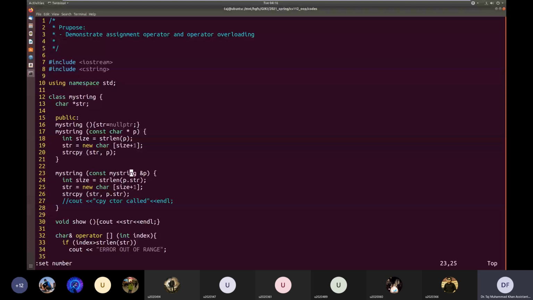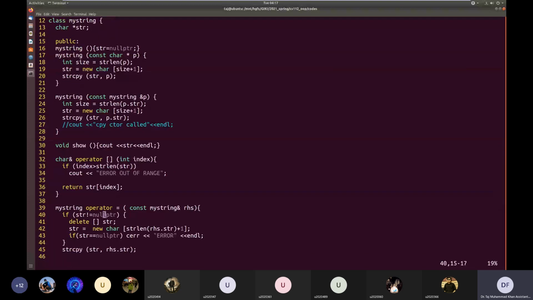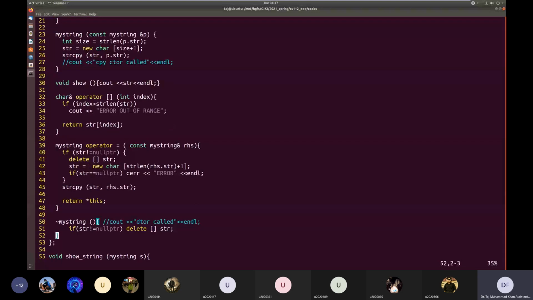Then we have this function show. We have an index operator, the array subscript operator, which we can use with objects of our myString type to write or read one character at a time, just like we can do with a C-style array. Last time we defined this assignment operator, and then we have a destructor which ultimately destroys the memory allocated to this object when this object will be destroyed.